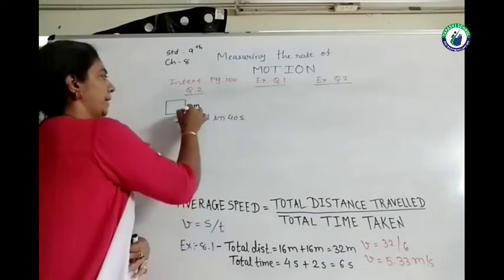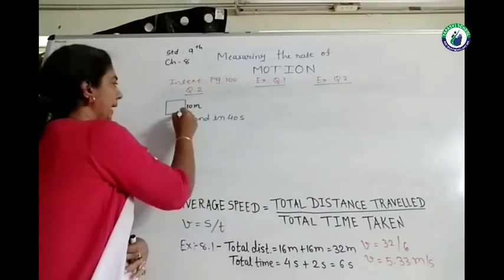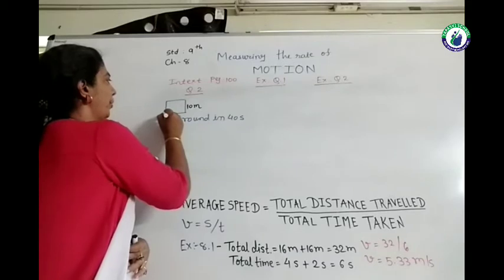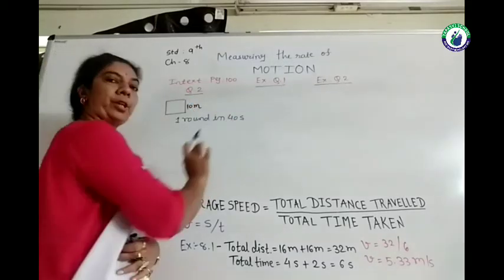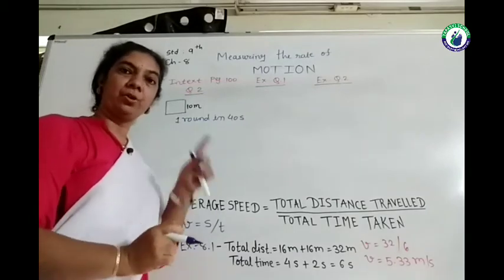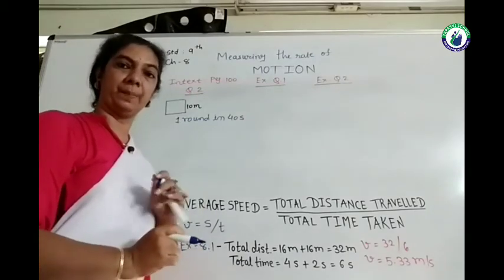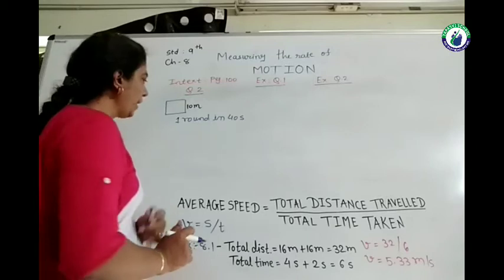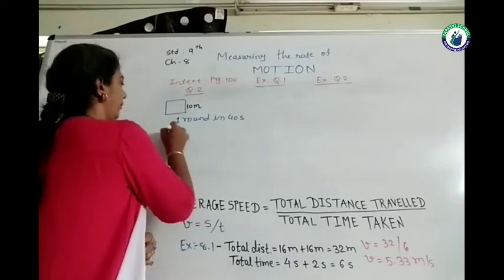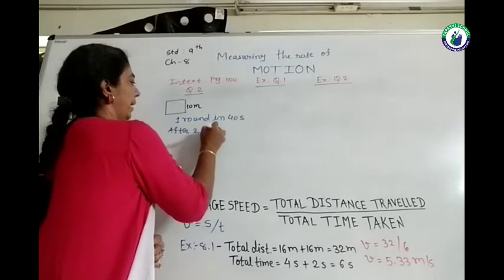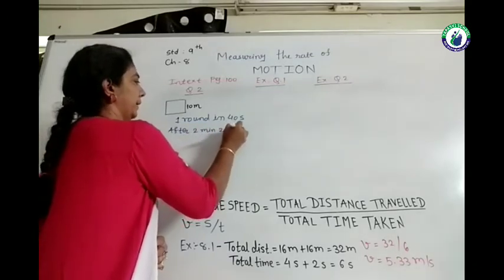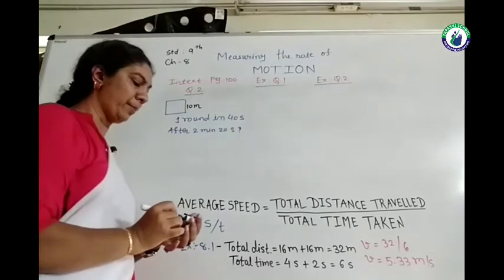That means if he starts from here, moves through this point and comes back in 40 seconds, that is known as one round completed. So we have to find out that after the time of 2 minutes and 20 seconds, where the farmer will be.